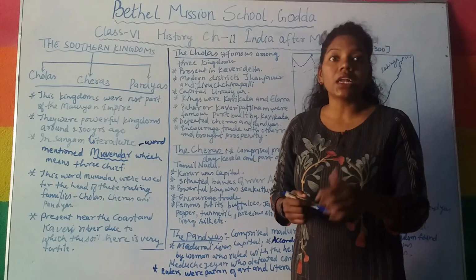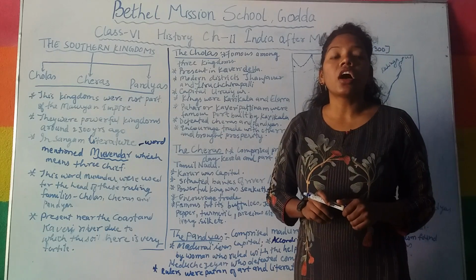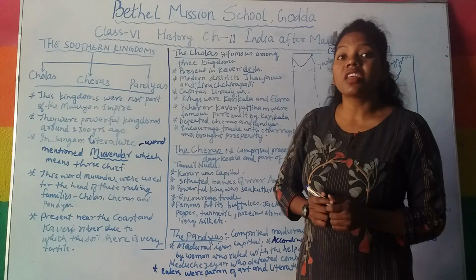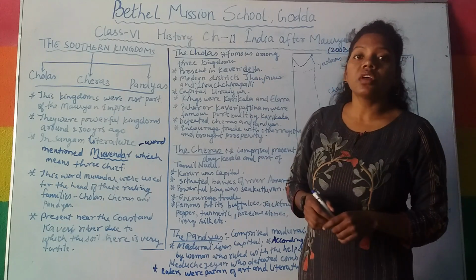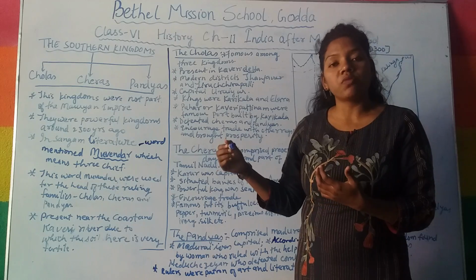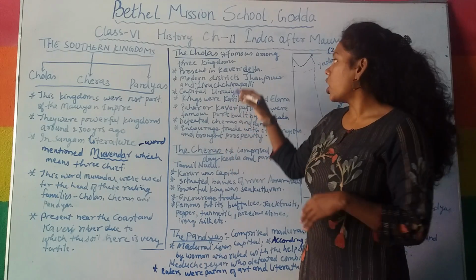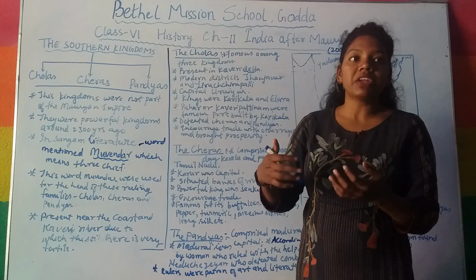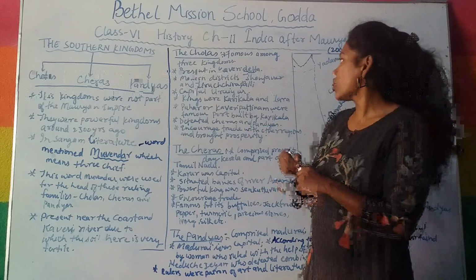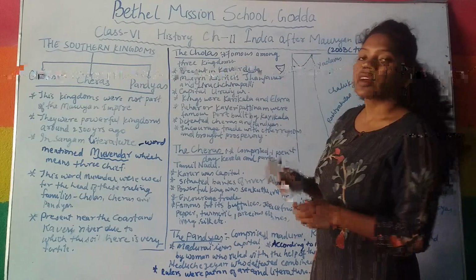So what is a delta? It is the land between two rivers, or the land between two estuaries of the Kaveri. Estuary means where the Kaveri river falls into the ocean, the Bay of Bengal, or the Indian Ocean. There are some streams formed by the Kaveri river, so in between there is a lot of land. This land, rectangular in form between the two estuaries, is called the delta.